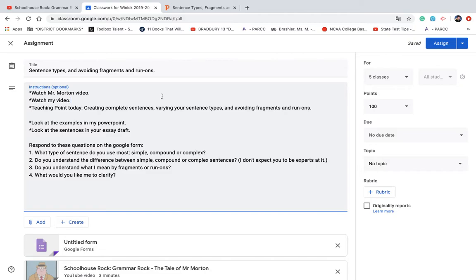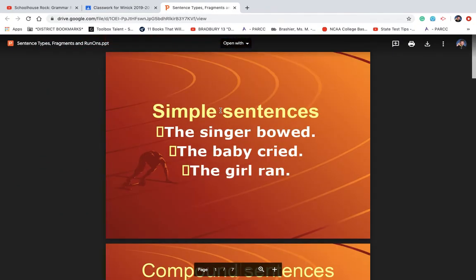And I wanted you to watch that first because the teaching point today is to create complete sentences. We want to talk about creating complete sentences, but also varying your sentence types, using different kinds of sentences, and avoiding fragments and run-ons. Now, this is a lot of stuff to put into one lesson, but I want to just get started because it's all kind of interrelated. So if you look at my examples in the PowerPoint, so here's the PowerPoint that I attached. All right, it starts off here.